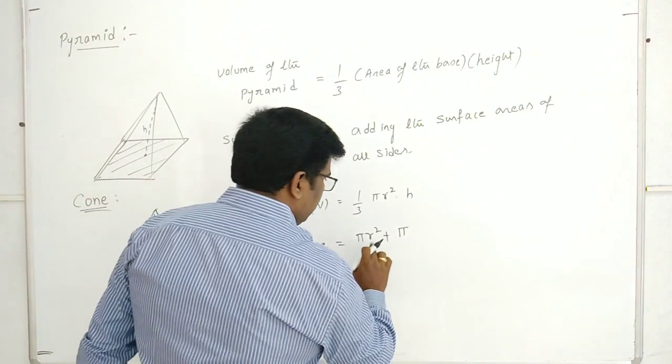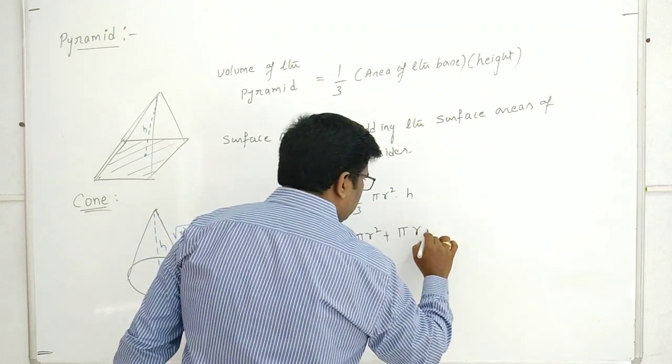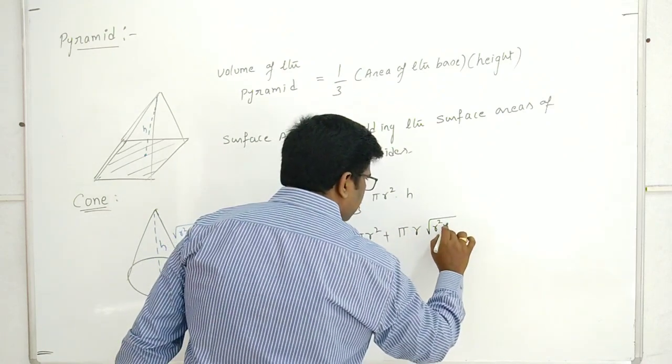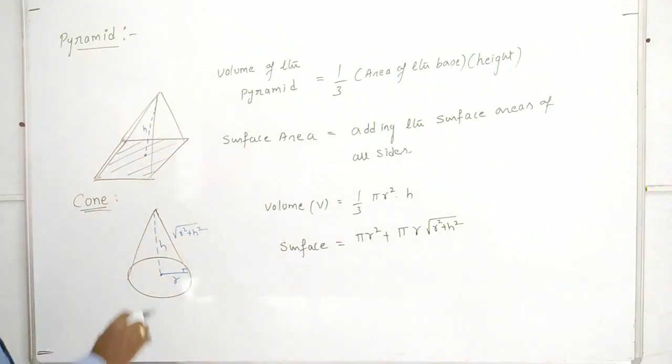This curved part area is pi times the radius into the slant side length. So base area plus curved surface area is pi r square plus pi r root over r square plus h square. This is the cone surface area.